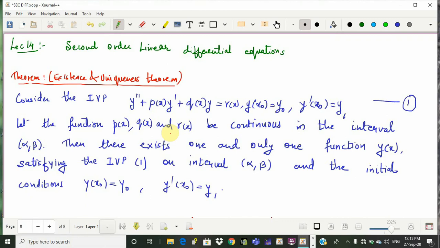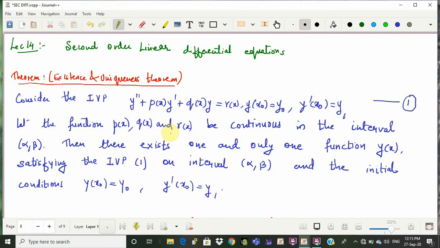In this session we will be discussing the notion of general solution of the second order linear differential equation and Wronskian of two functions. Before getting into today's content, I would like to make an important note on the existence and uniqueness theorem for the differential equation, which we have already discussed in the first lecture of this chapter. So, let us quickly recollect this theorem.